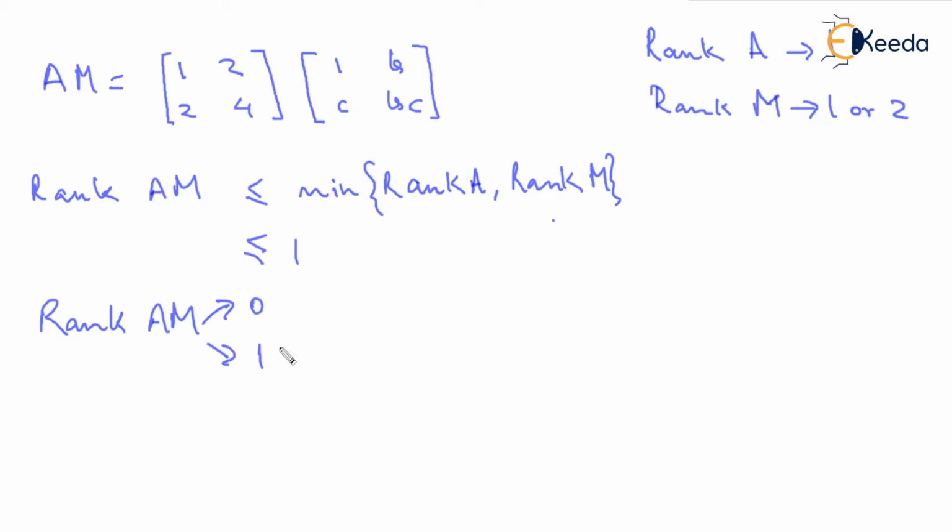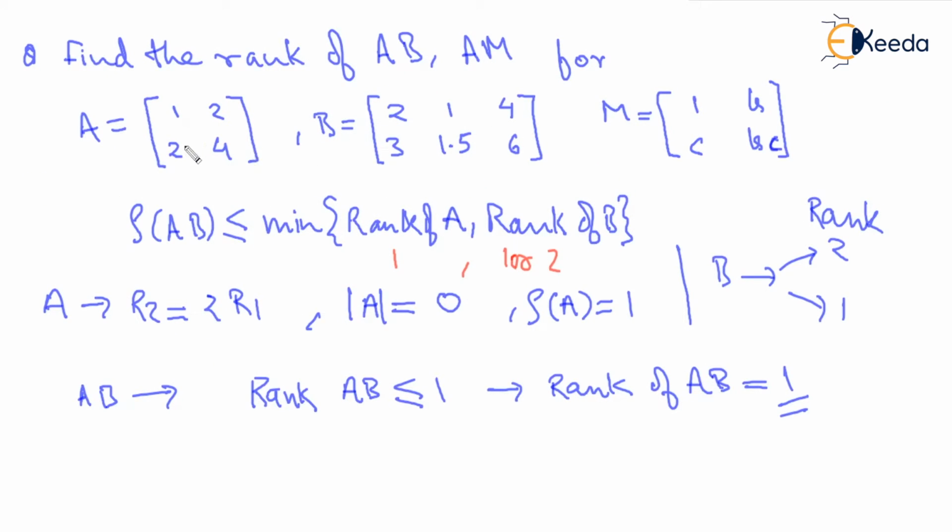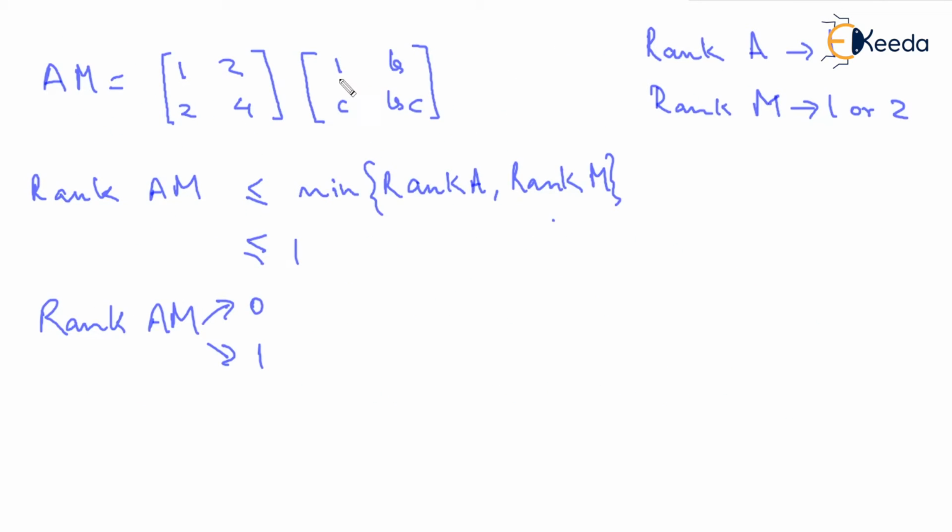Why? Because this C might be negative, this B might be negative or 0, which makes the ultimate multiplication of AM a null vector. It can happen. Why? In the previous case I said it is not possible to have a null vector by the multiplication of A and B. Why? Because all the elements are known and all the elements are positive. So the sum of positive products will always give you positive, it cannot give you 0. But in this case of M, there is a possibility that B is 0 or maybe a negative value, which makes the product AM a null vector.